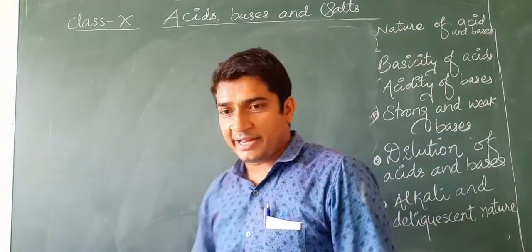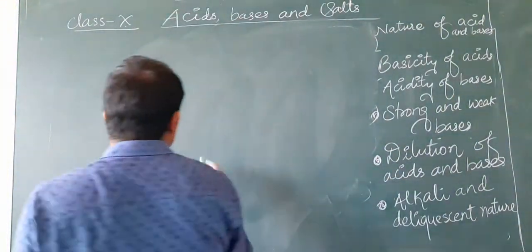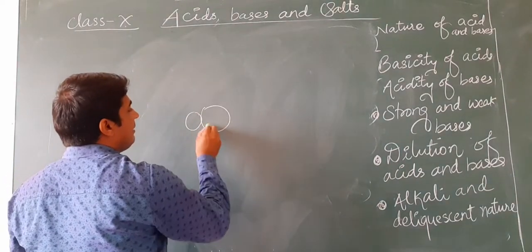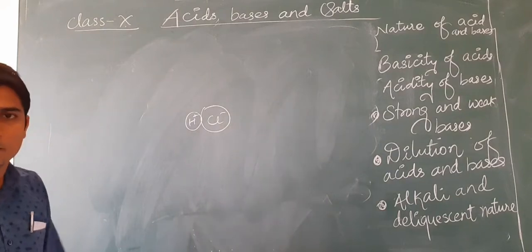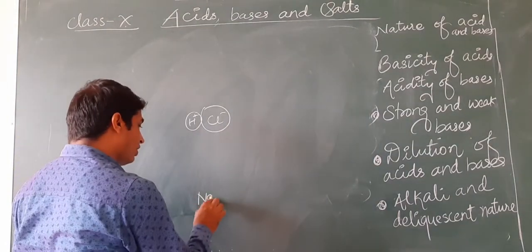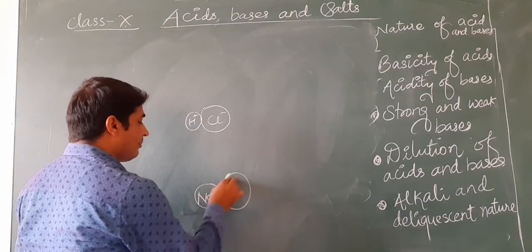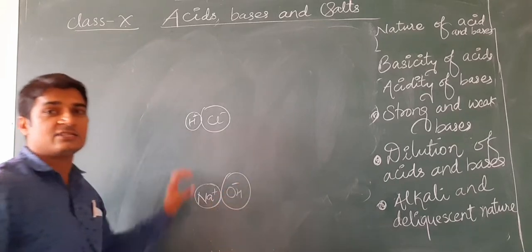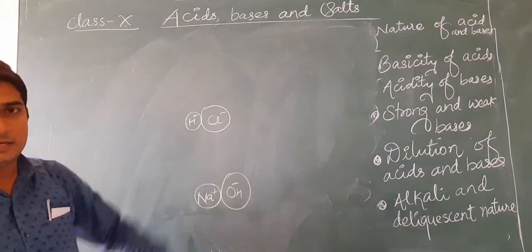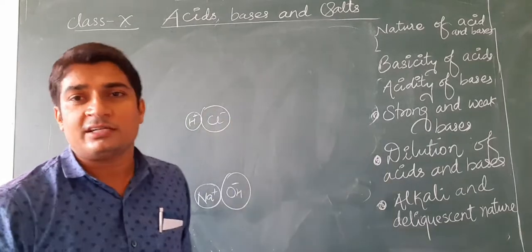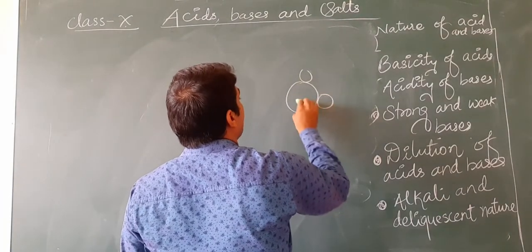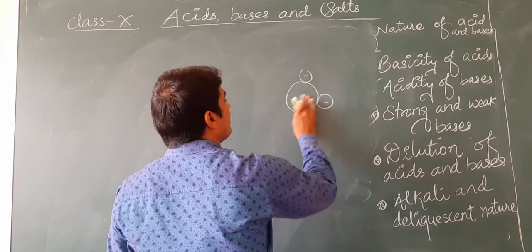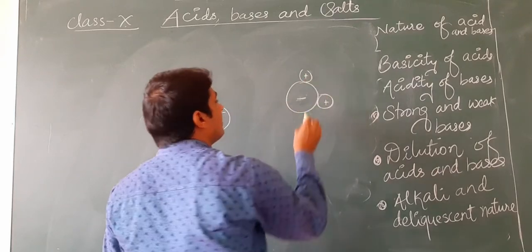Okay, so one example we would take. For example, this is a molecule of HCl. Just one example we are taking. This is one molecule of HCl. If we put it into water, the water molecule can be drawn like this, H2O.